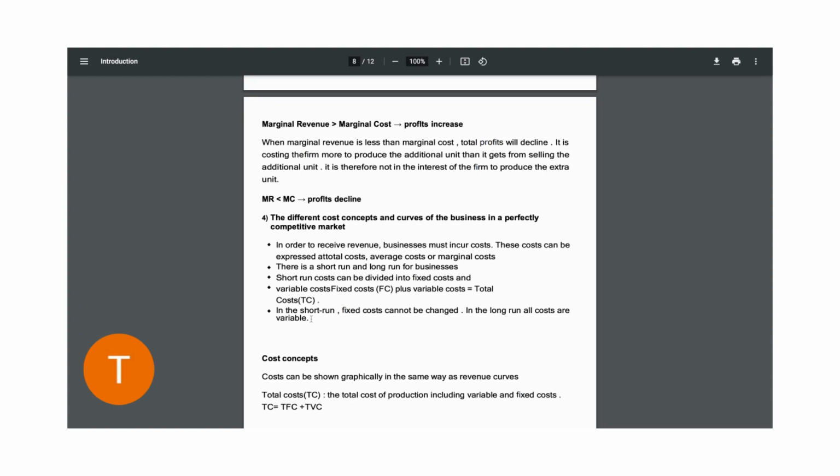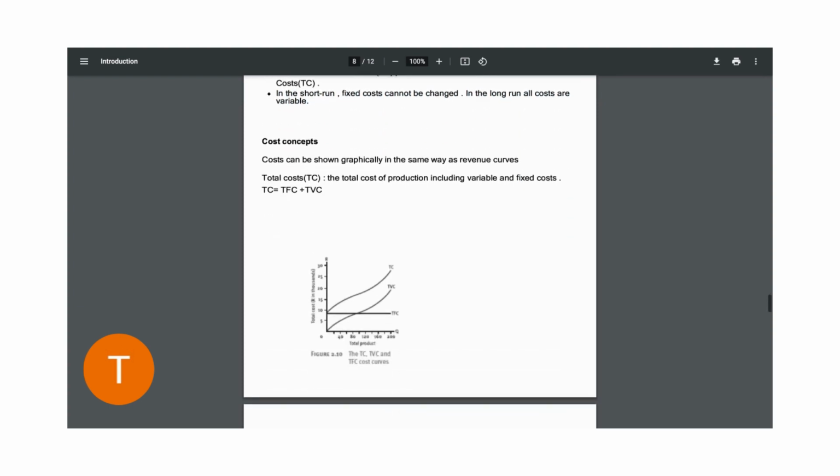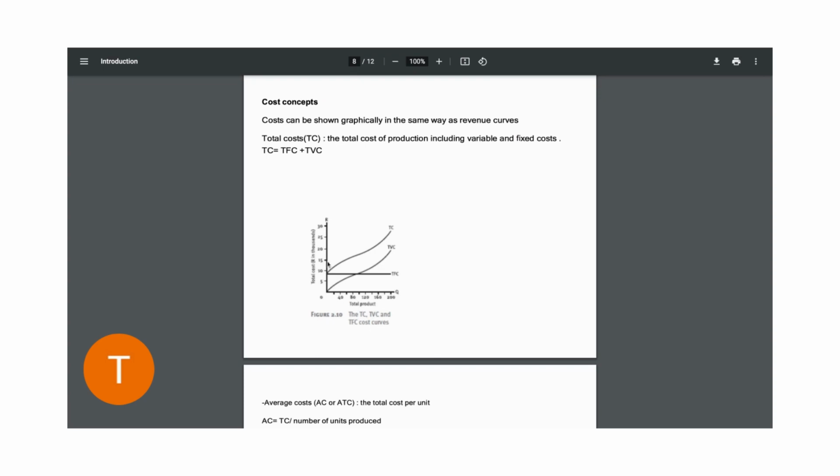In the long run, all costs are variable. This is a very important point, and I would advise one to take note of it. Now, let us have a look at the cost concepts. Remember, your total cost is equal to your total fixed costs plus your total variable cost. The diagram that we are shown over here applies when the business is still in the short run, because remember, that's when we have the total fixed costs being fixed and stagnant at one point.